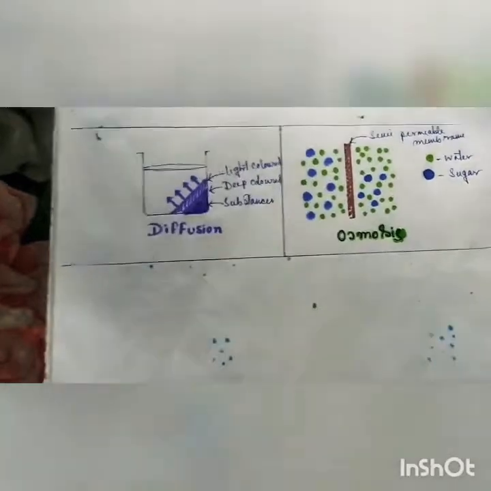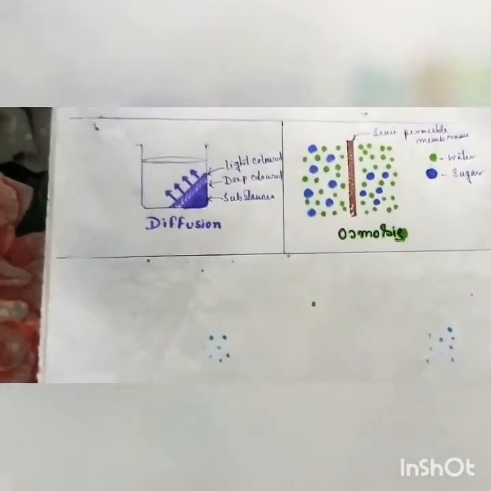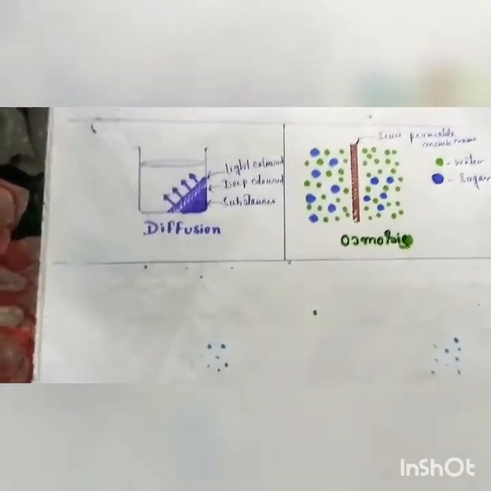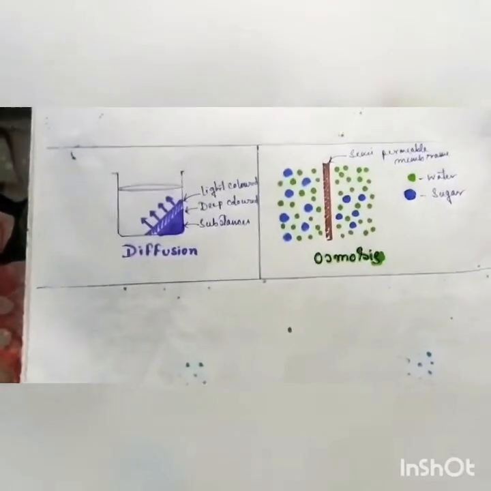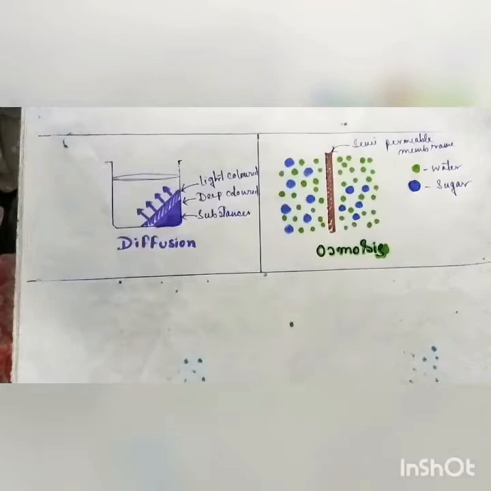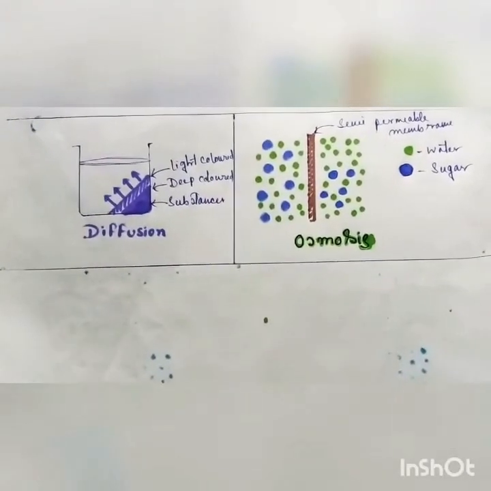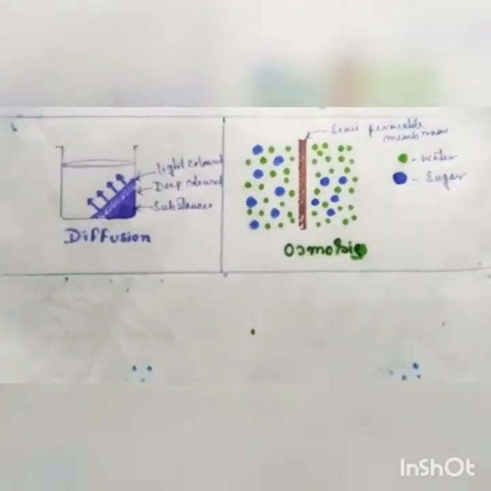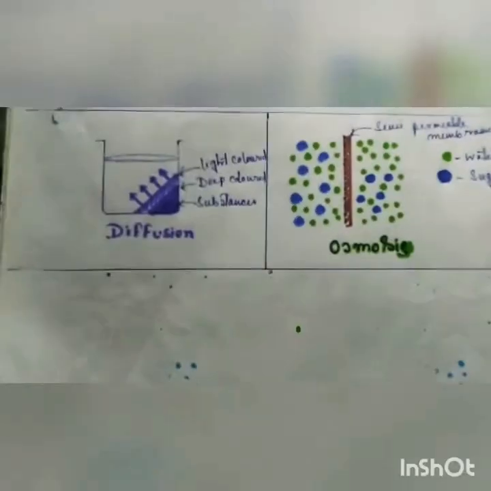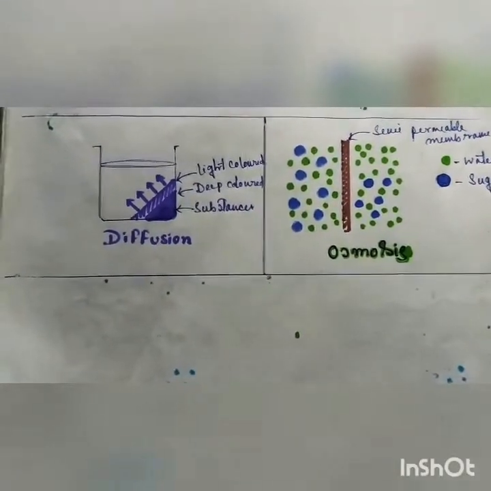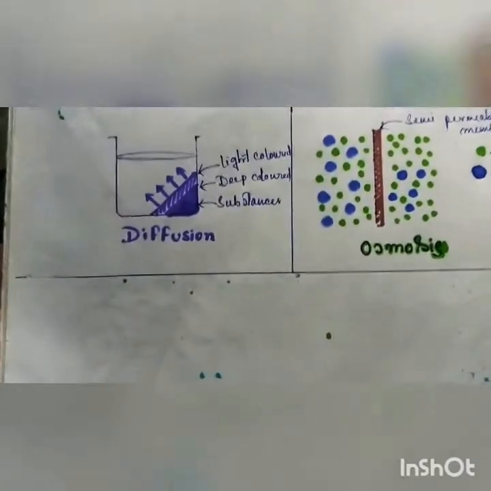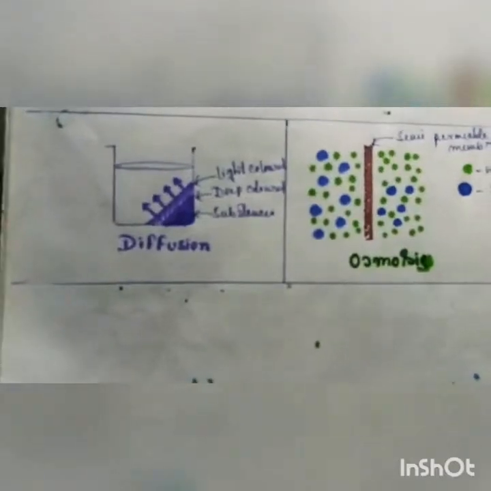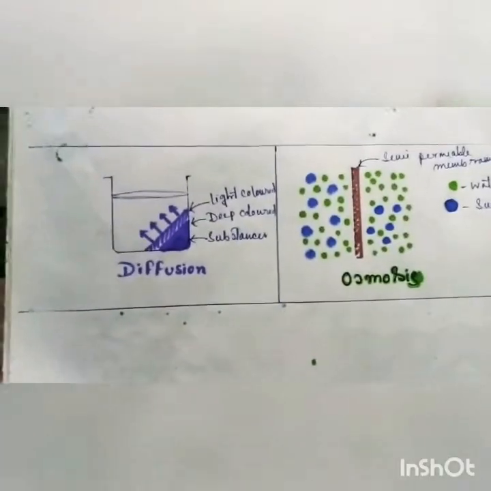In simpler terms, diffusion and osmosis are the same, but in case of diffusion, there is no semi-permeable membrane, meaning there is no barrier. But in case of osmosis, there is a carton-like structure which I have called a semi-permeable membrane. Now in case of diffusion, see the left diagram. I have taken a colored substance which spreads its color all over the liquid medium, say water.